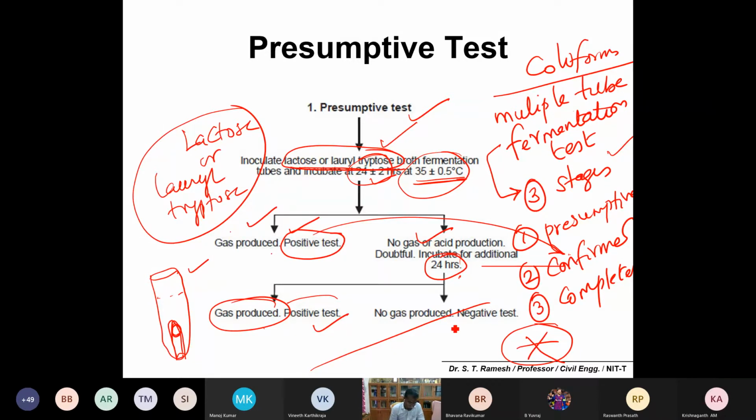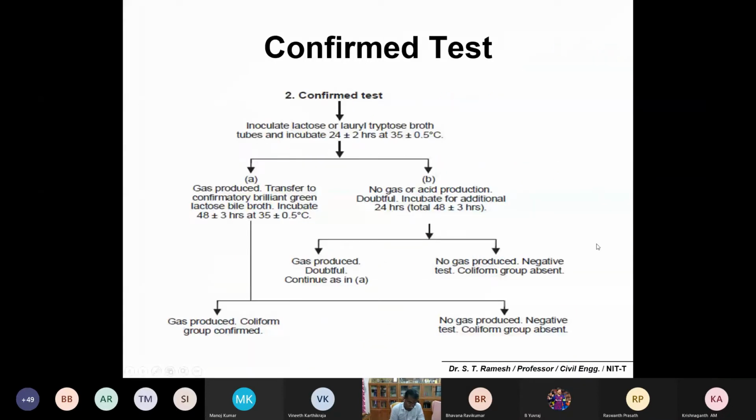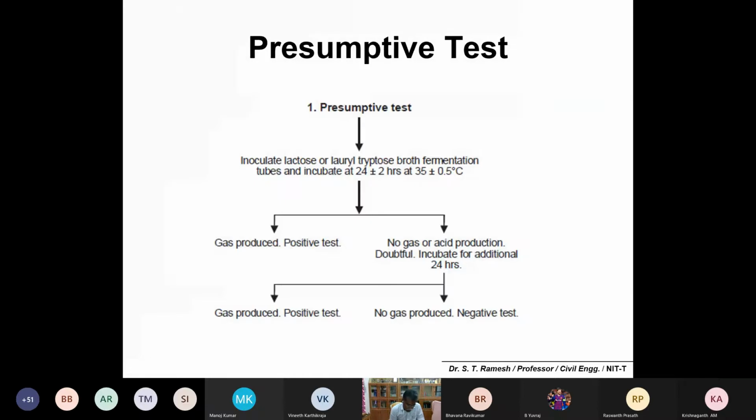Okay, so now you have already inoculated with lactose or lauryl tryptose, and there is gas production. The confirmed test includes the presumptive test. So the presumptive test is inoculation with lactose or lauryl tryptose, and the incubation period is 1 day at 35 degrees Celsius. Now we have observed there is gas production, so we are proceeding with the confirmed test.